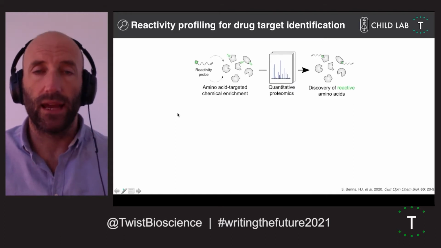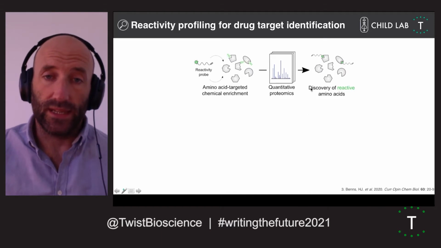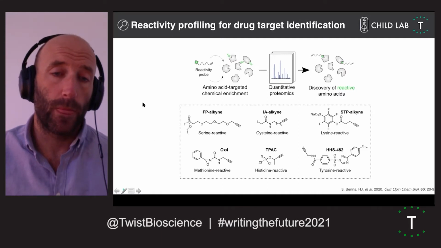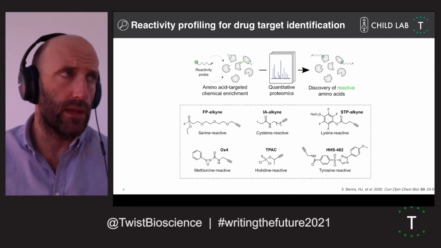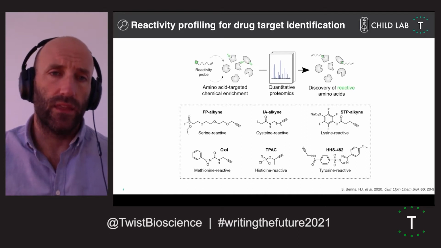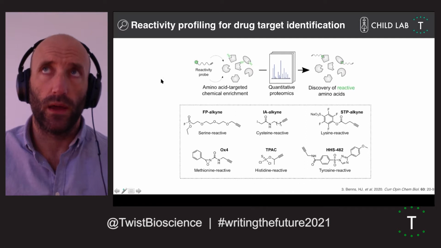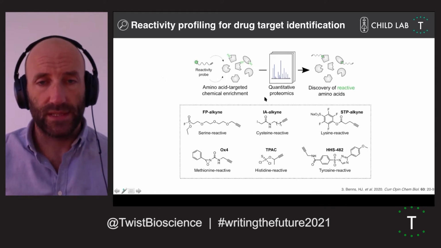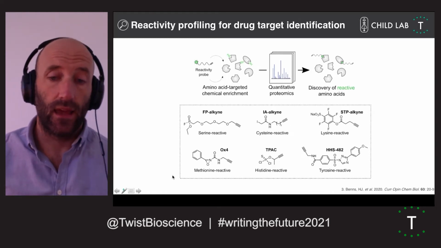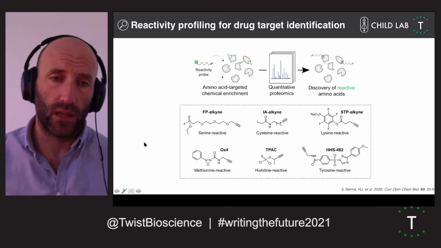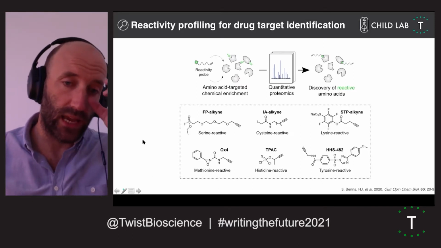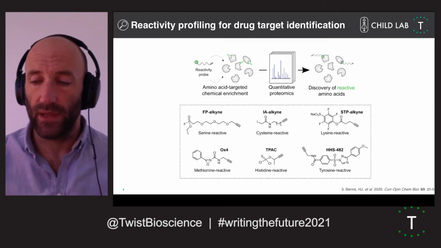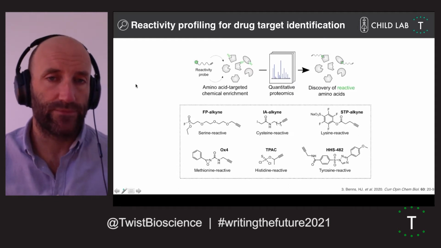so you know these proteins are intact and they're displaying these chemically reactive amino acid handles. You can then use quantitative mass spectrometry approaches and use this as a way to actually discover chemically reactive amino acids. What's nice now, and really accelerated over the past few years, is the availability of different reactive probes for tapping onto different reactive amino acids. So we have serine-based probes, cysteine. We can now also latch onto lysines, and these oxaziridines that came out of Dean Toste's lab and Chris Chang allow you to latch onto methionines. These are really powerful tools for actually profiling chemically reactive amino acids across the surfaces of proteins.